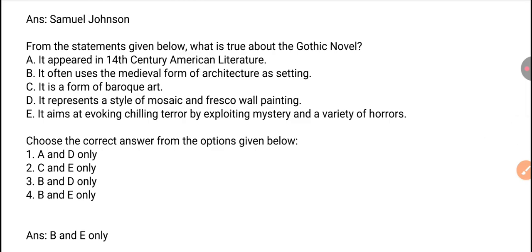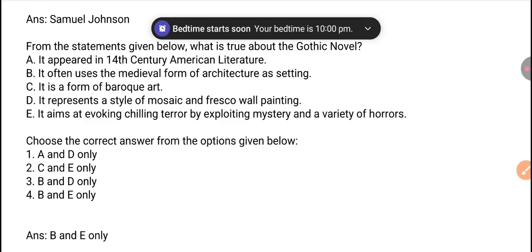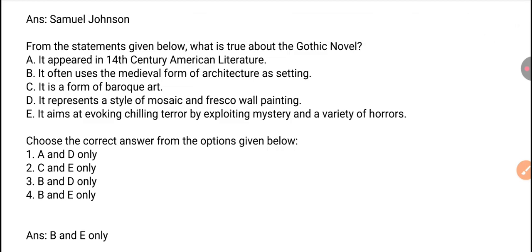Here the option B, statement B, which is it often uses the medieval form of architecture as setting, and the option E, it aims at evoking chilling terror by exploiting mystery and a variety of horrors. These are the features true about the Gothic novel.